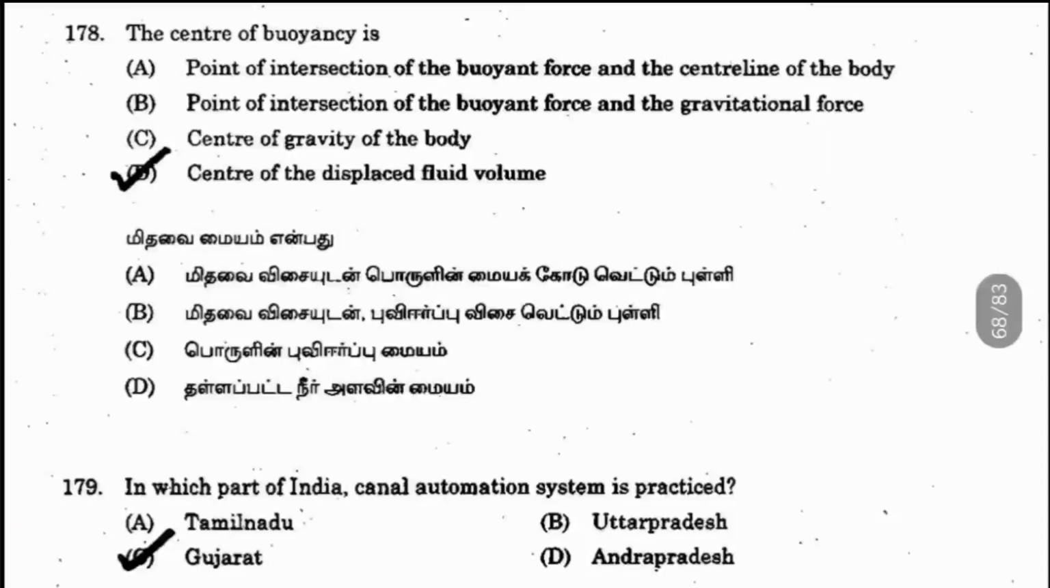178. The center of buoyancy is what? It is the center of the displaced fluid volume. Where the object or element is placed, that volume of fluid's center is the place.